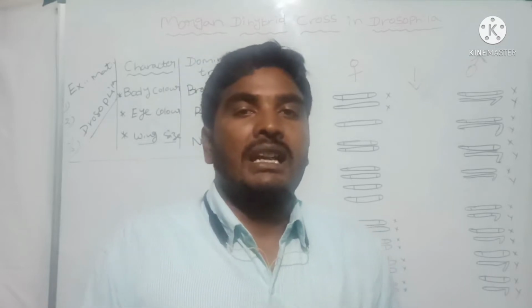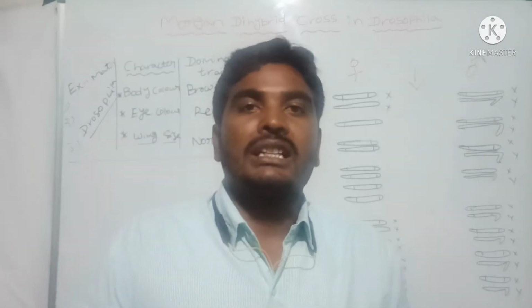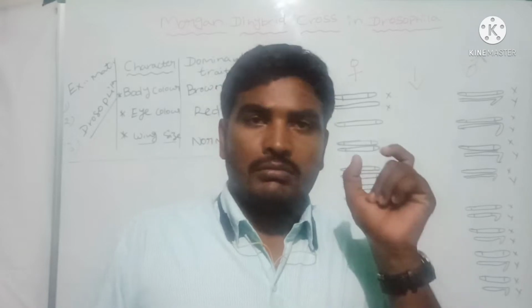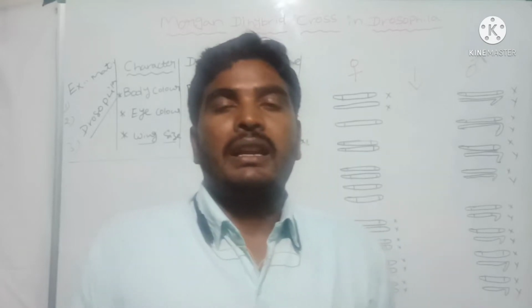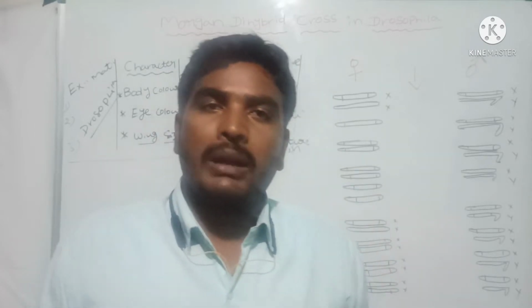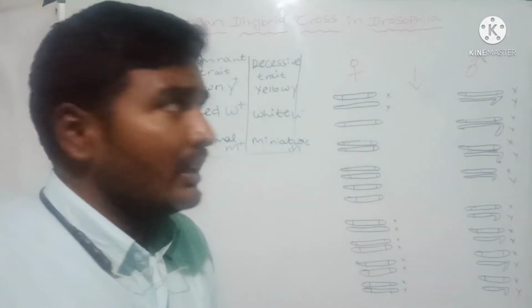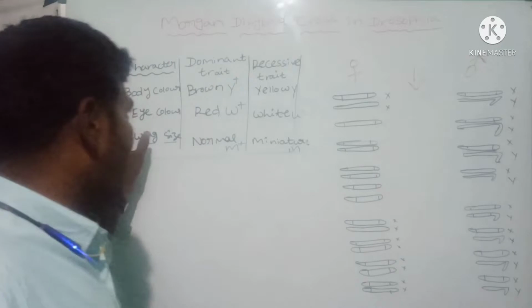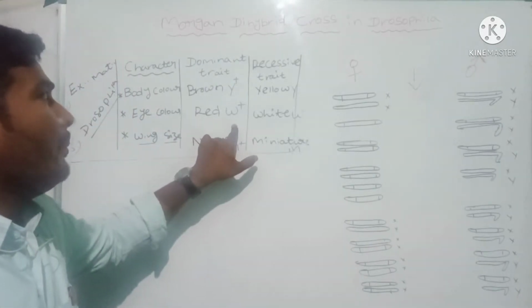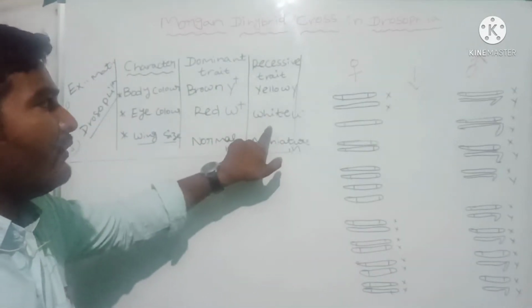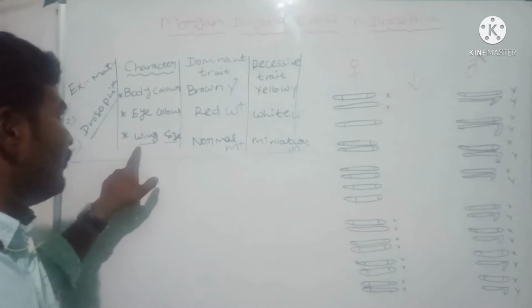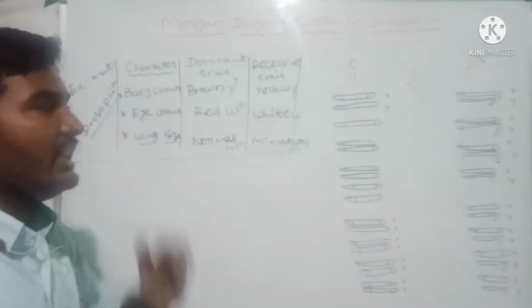Now for wing size we use the symbol M plus. M plus is the normal wing, and M is the miniature wing. So under cross B, Morgan chose two characters: eye color, with red dominant and white recessive, and wing size, normal and miniature.